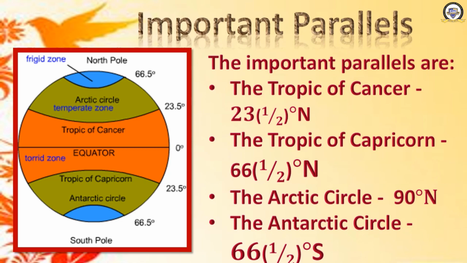Have a look. These are the important parallels. Okay, you can see in the middle the equator, 0 degree. Then on the top 23.5 degree north. Then 66.5 degree north, that is the Arctic Circle. Here also we can see the Tropic of Capricorn and the Antarctic Circle at 66.5 degree. Clear? Okay. There is no doubt remaining.